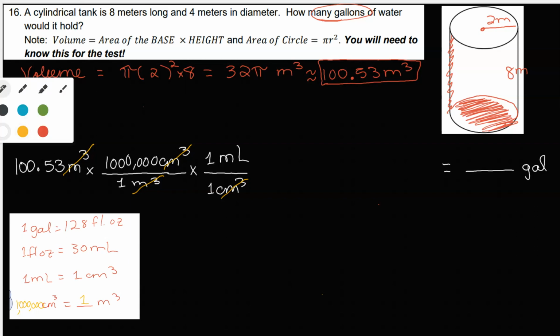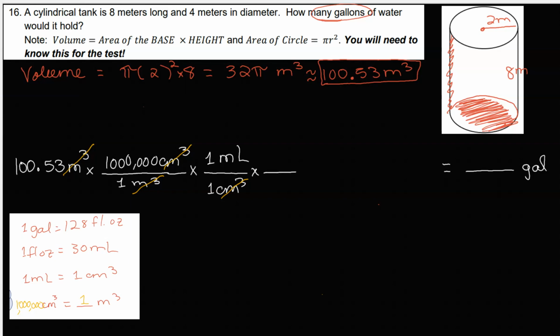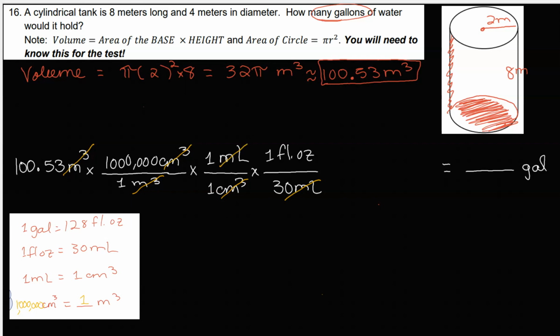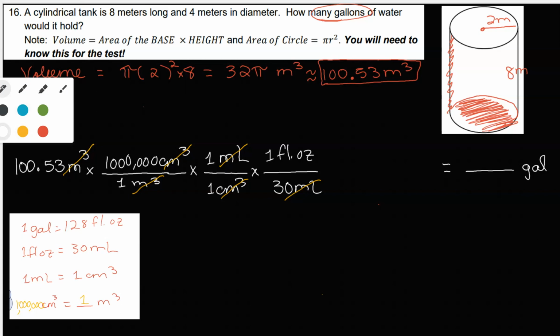And then here, I'm not going to liter. I'm going to go 30 milliliters is 1 fluid ounce, right? And that's the bridge between metric and our standard US unit.